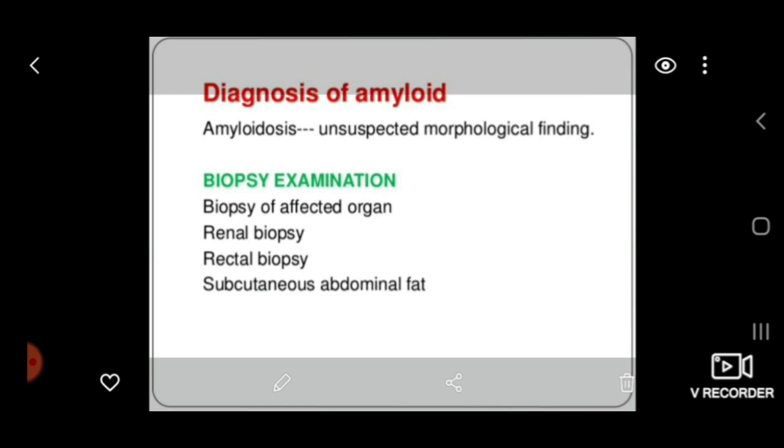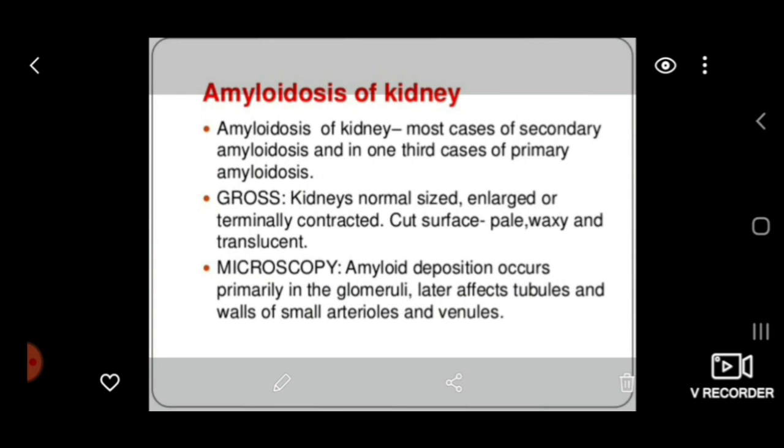Previously, we did rectal biopsy, but nowadays abdominal fat biopsy is preferred because it is less painful. Rectal biopsy is quite painful. So first best option is abdominal fat, second is rectal biopsy. Next, we discuss amyloidosis of different organs.